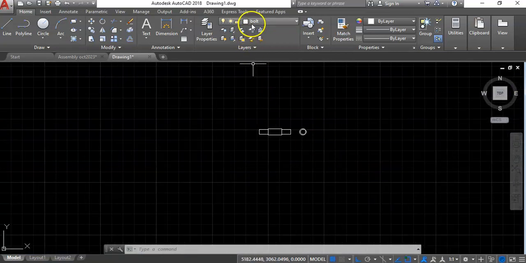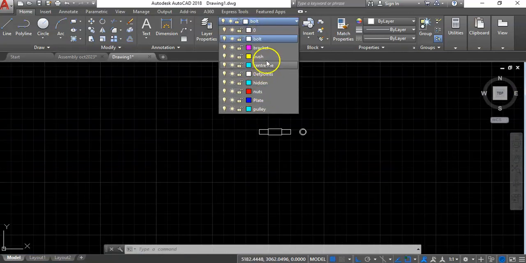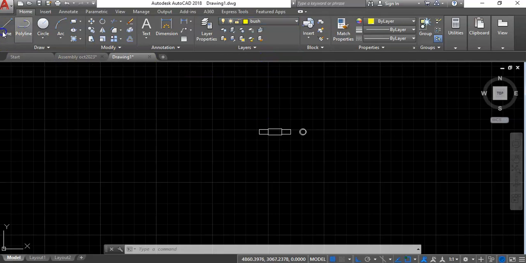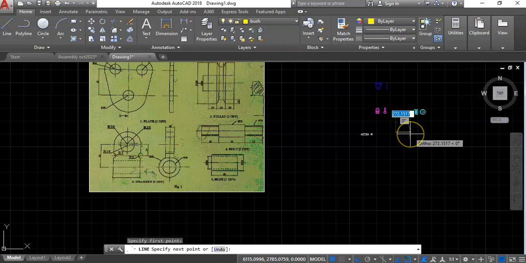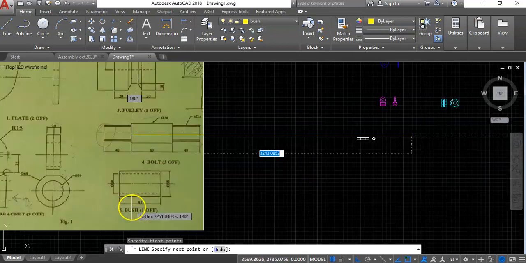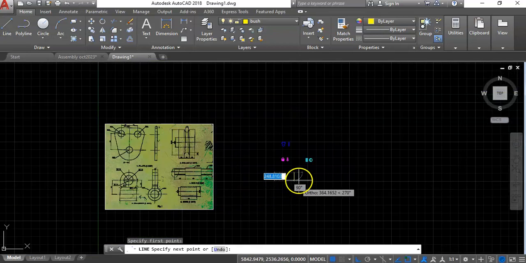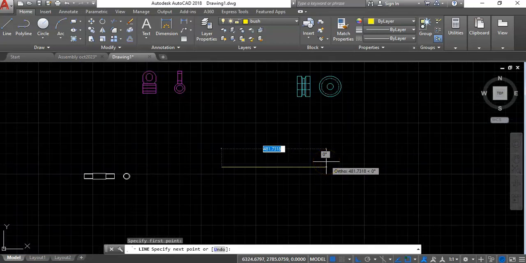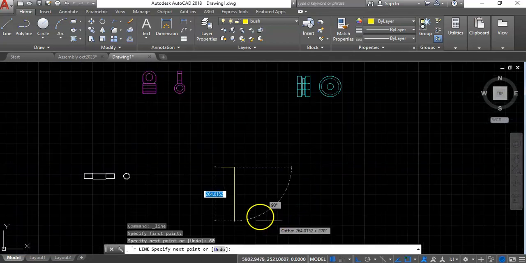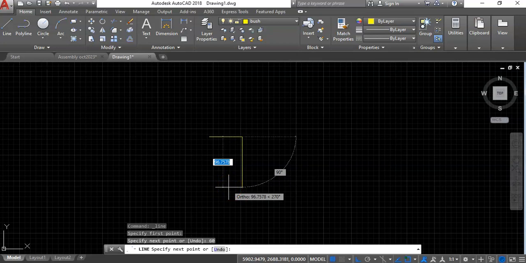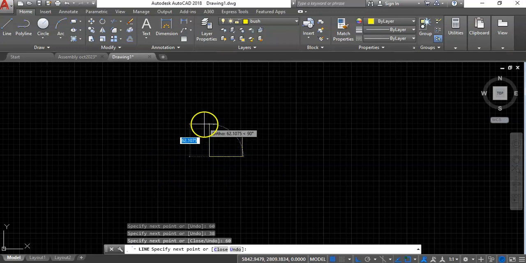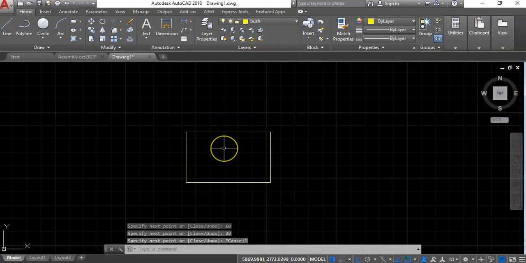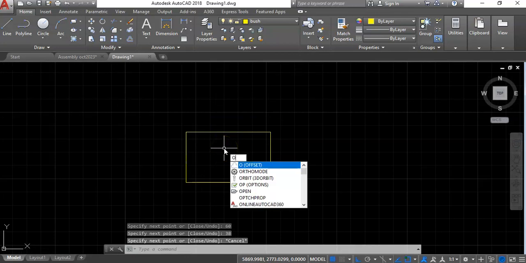So I'll activate the bush layer. Then from here I need to work with 60. Yeah, so this length is 60. Enter. Then we have 38. Enter. 60. Enter. Then 38. Enter. Escape. Then we do offset.